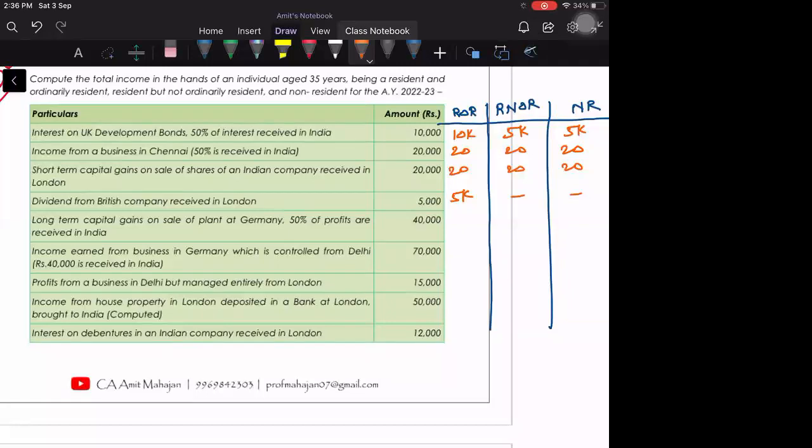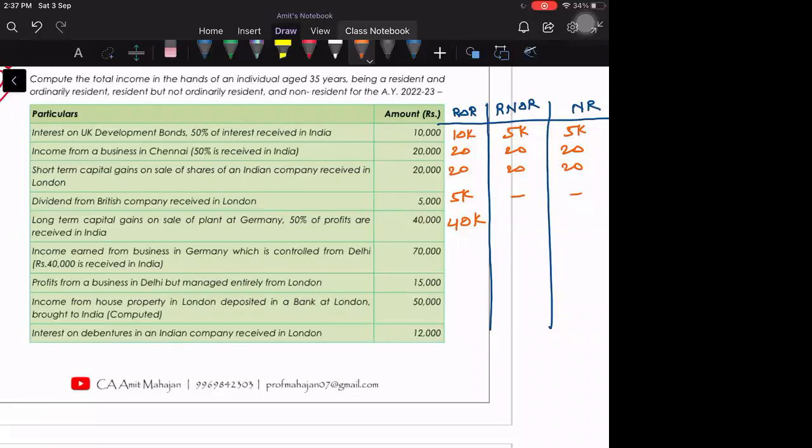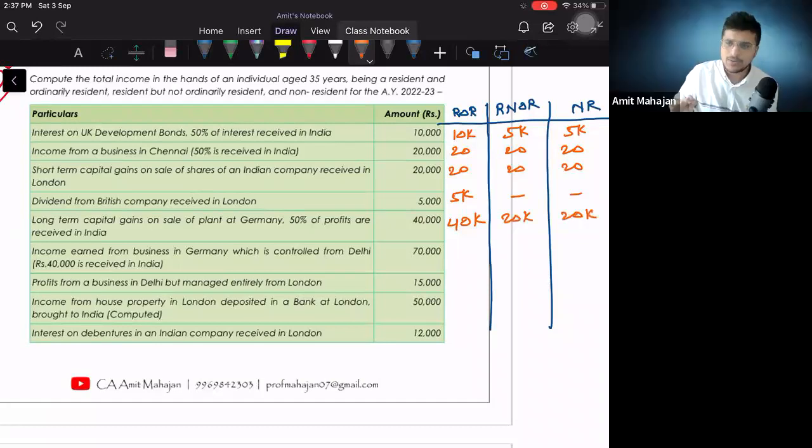Perfect. 40,000. Perfect. It will be taxable. Entire amount will be taxable because 50% उसके लिए तो क्या, इंडियन इनकम फॉरेन इनकम दोनों टैक्सेबल है ना, इसलिए इधर पूरा 40,000 टैक्स हो जाएगा. But for the other two, can I say only 20 and 20 will be taxable? Yes. Perfect. सही है, थोड़ा प्रैक्टिस हो रहा है.